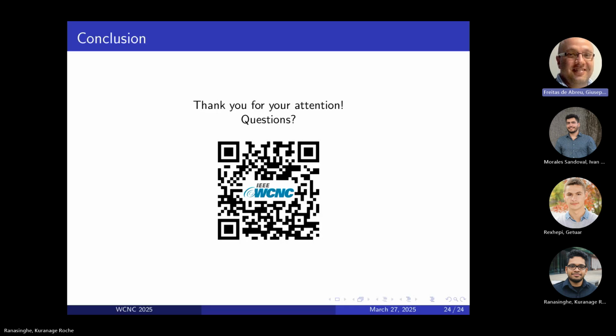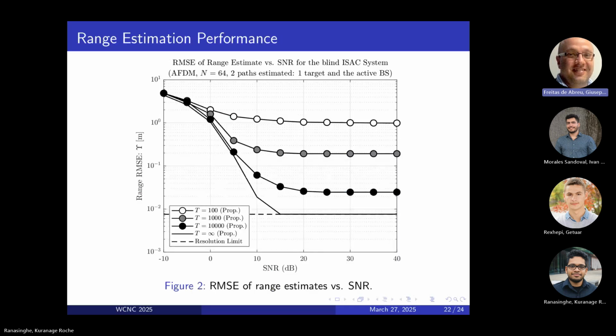In your results, if you could go back to the results. Yeah. So of course, this is very nice, and to the best of my knowledge, it's the only method so far that is completely blind as it is. But obviously, when you look at the results here, the Achilles heel, so to say, is the fact that you need quite a large number of samples, right? Of time to converge to a solution. And I believe that this is probably not avoidable.